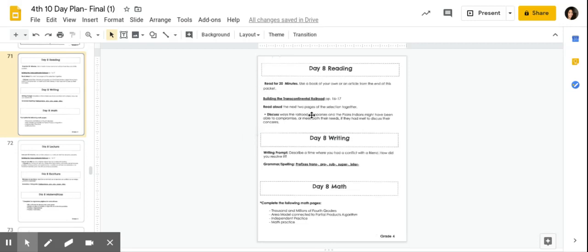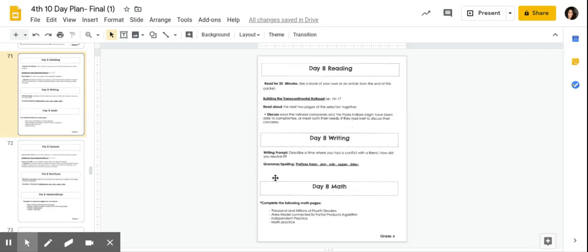After you read aloud the 2 more pages of that passage, you're going to discuss ways the railroad companies and the Plains Indians might have been able to compromise or meet both their needs if they had met to discuss their concerns. So, how could their needs, both the railroad company and the Plains Indians, have been met if they would have discussed the concerns that they had?